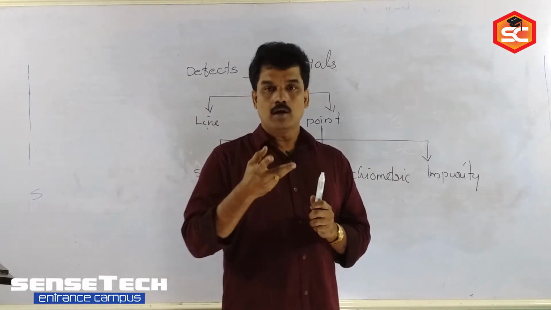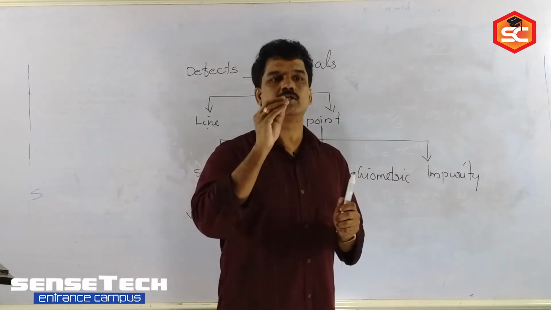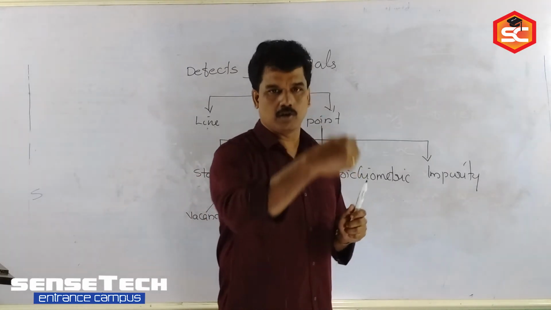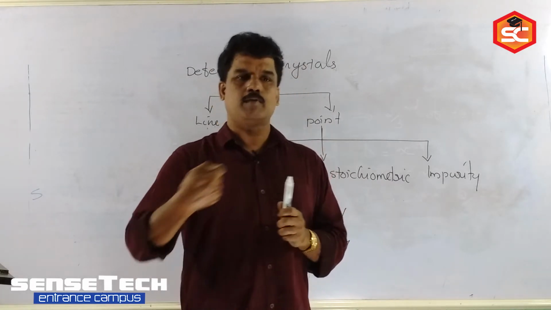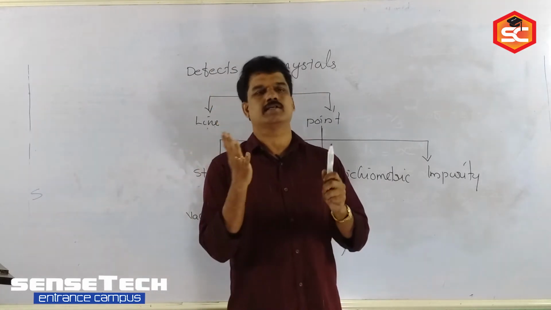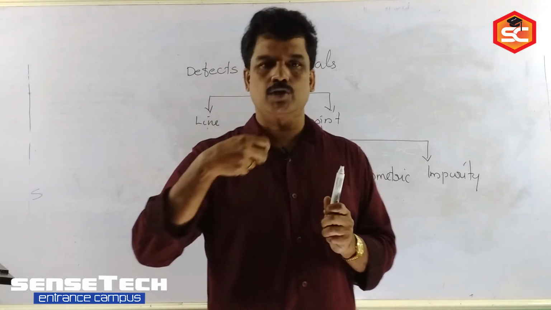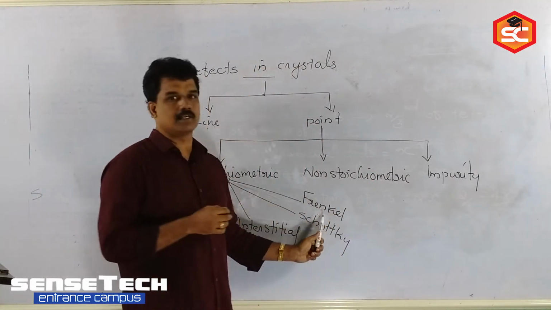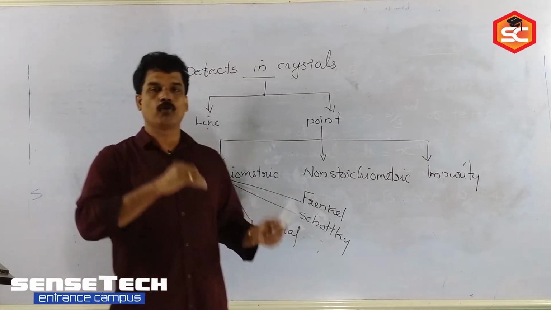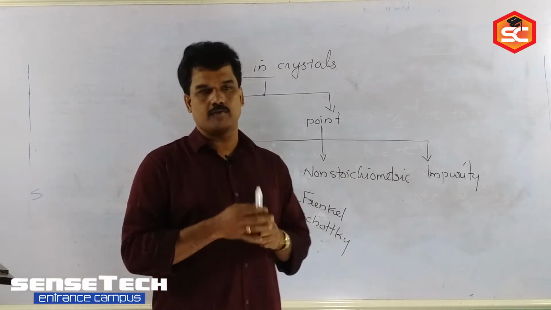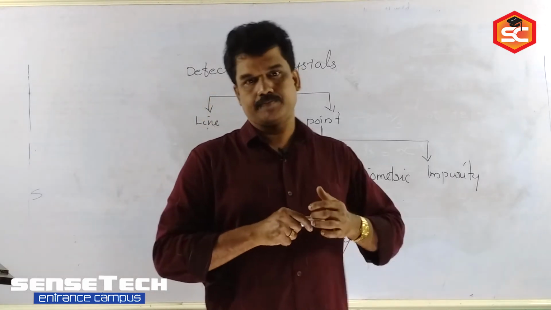When comparing cation and anion, the cation is smaller, so the cation will shift from its original site to the interstitial site. That is the reason AgBr shows both. Among the following crystals, which one shows both Schottky and Frenkel defects? We can choose silver halide.